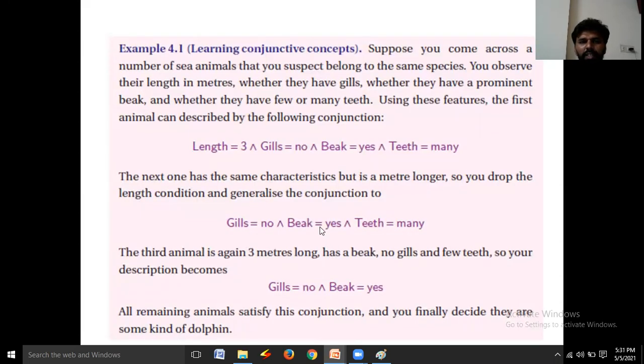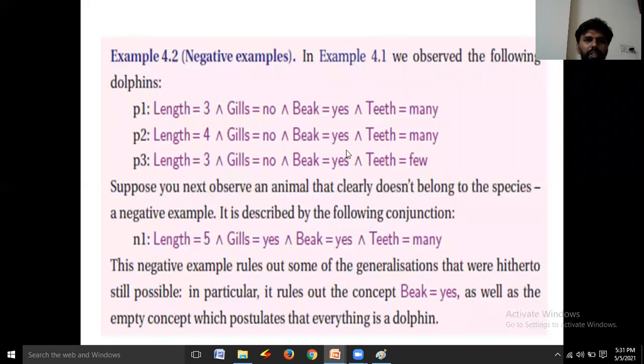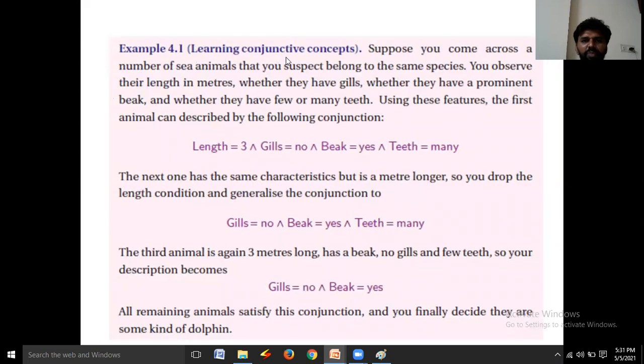These are the examples we have discussed till now, regarding hypothesis space and conjunctive concepts. And this is an example for internal disjunction. For better understanding, I mentioned all these examples. These are textbook examples; these are not prepared by me. And this is a negative example, and this is an example for conjunctive concepts.